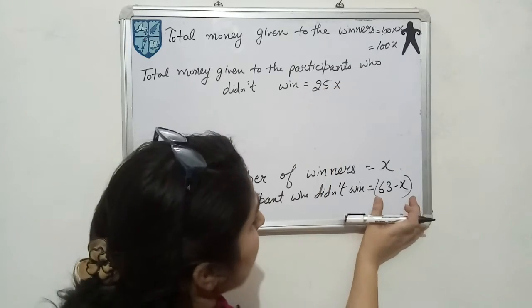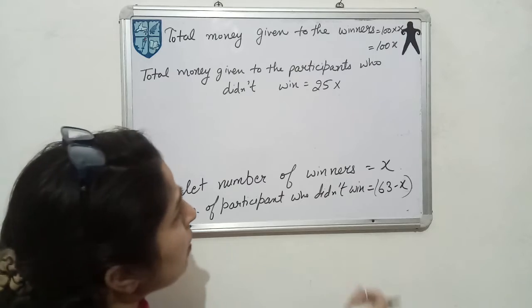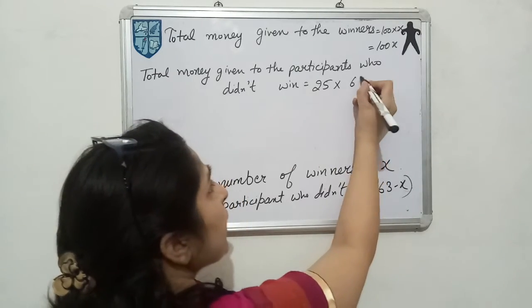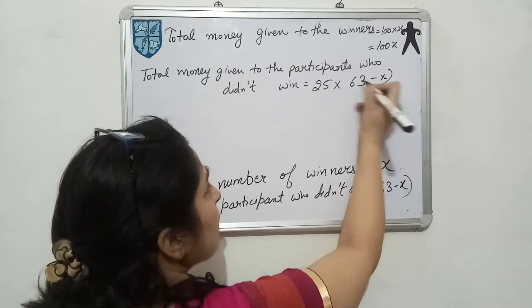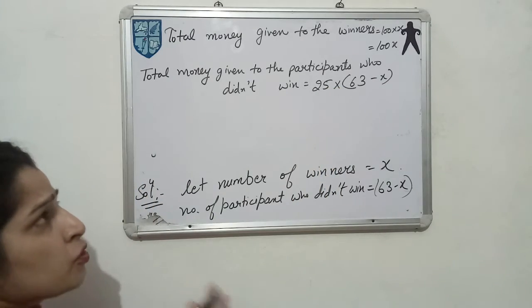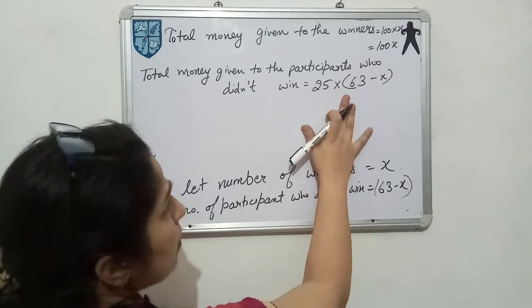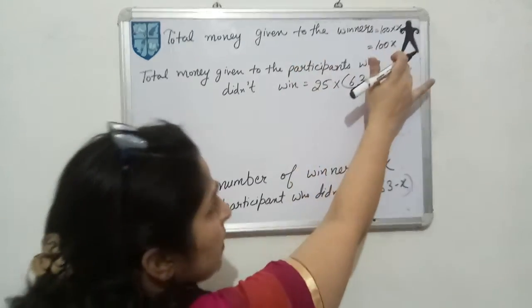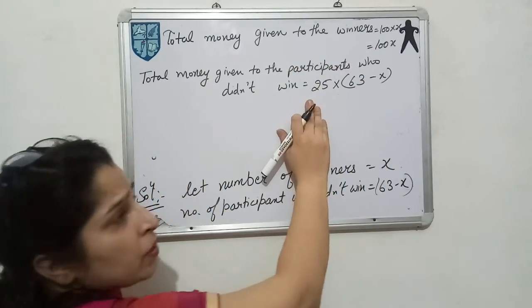So if 63 minus X is the number of them, you multiply them together to get the money. So 63 minus X multiply 25 gives the total money distributed to the participants who didn't win. So this is the money distributed to the winners. This is the money distributed to the losers.